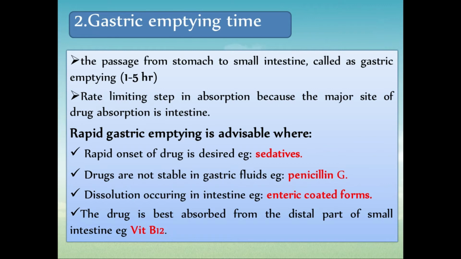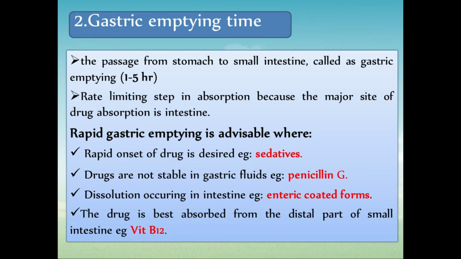Okay, then second, gastric emptying time. This is very important because every year there is a question on gastric emptying time and intestinal transit time. Now, gastric emptying time means what? It is the time required to empty the contents of your stomach into the intestine.